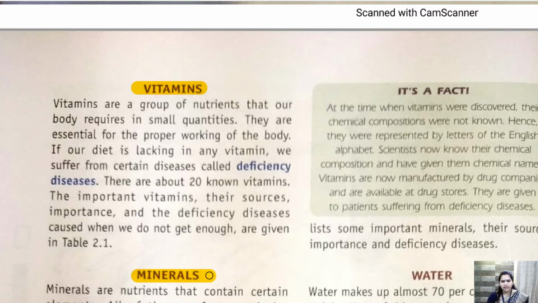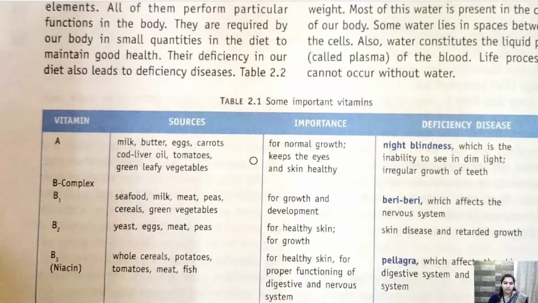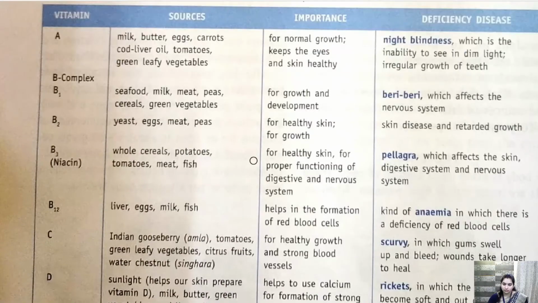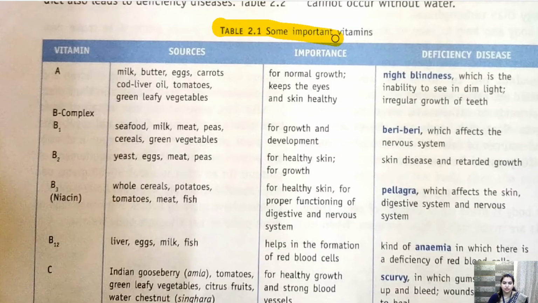Okay, let's see. Vitamins are the group of nutrients that our body requires in a small quantity. Though they are required in a small quantity, they are very essential. So we have a list of vitamins, and this table is very important for your exam, children.